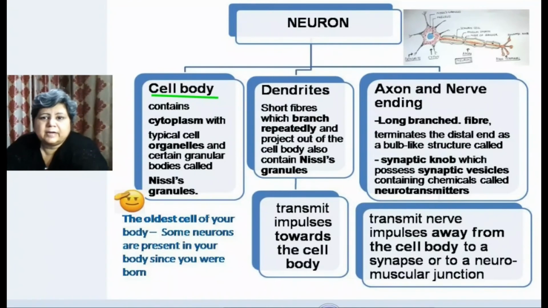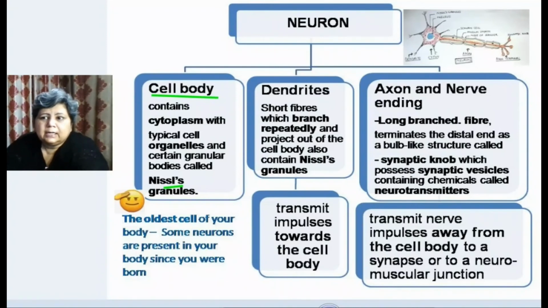Dendrites also have organelles called Nissl granules, which also produce neurotransmitters, and axons are the part where neurotransmitters are stored in the vesicles. From the cell body, the neurotransmitters are transferred to the synaptic knobs where they are stored.